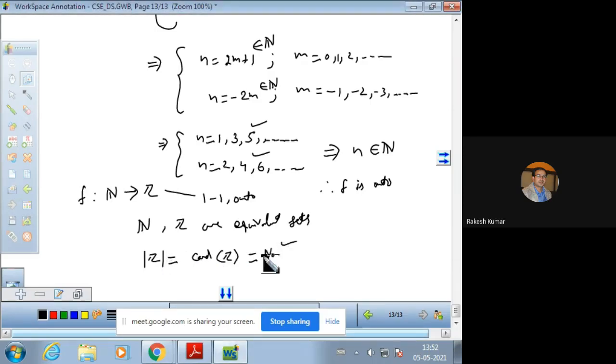So if the cardinality of the set is there, then we can say that Z is a countable set. Countable is also said to be a denumerable set. Remember, this is the important word, denumerable. This is also used for a countable set.